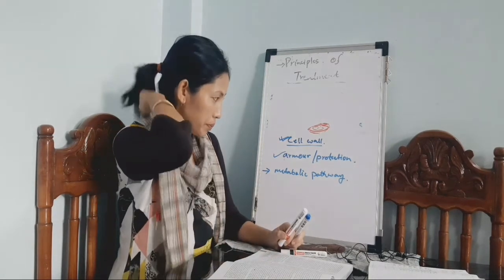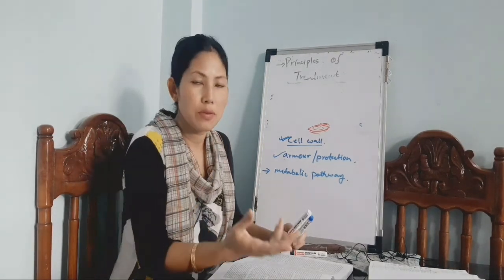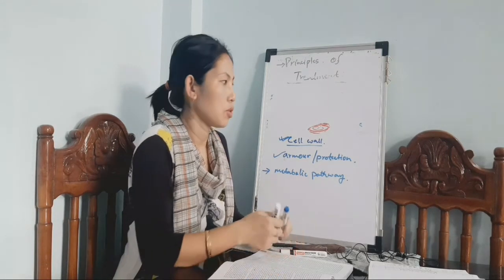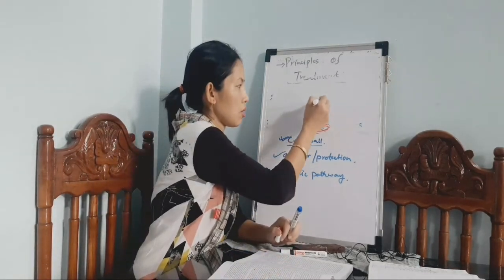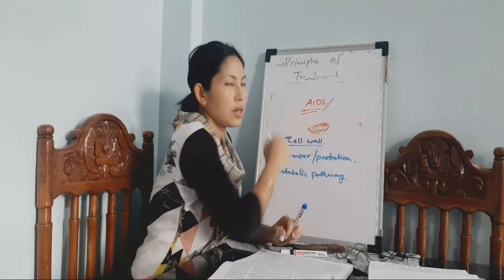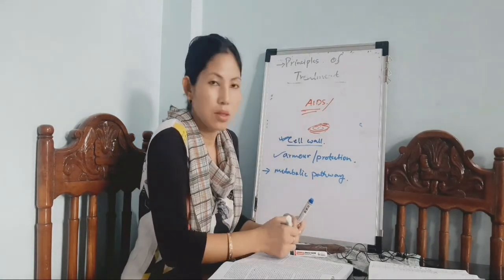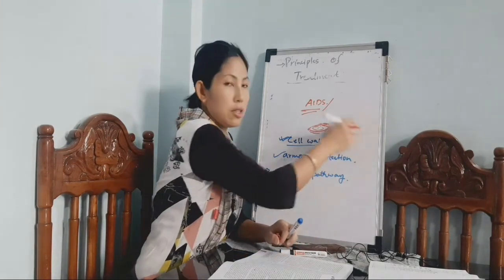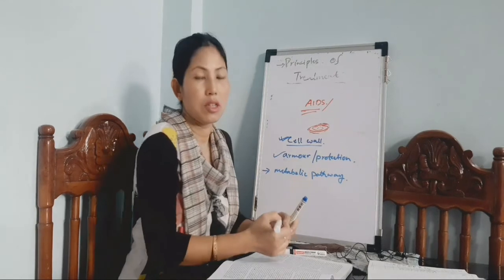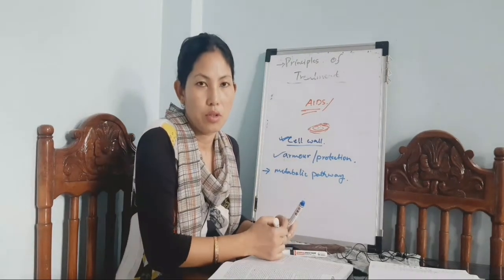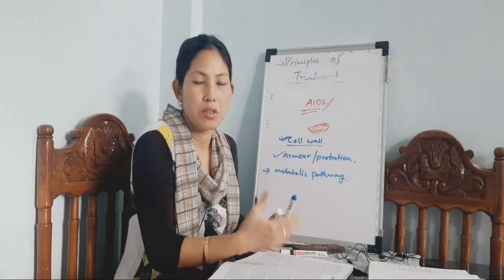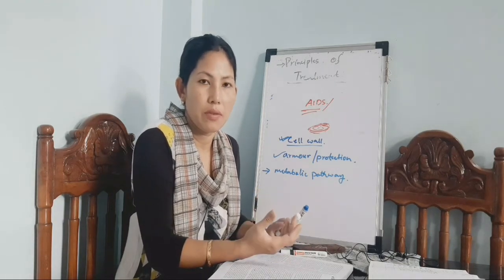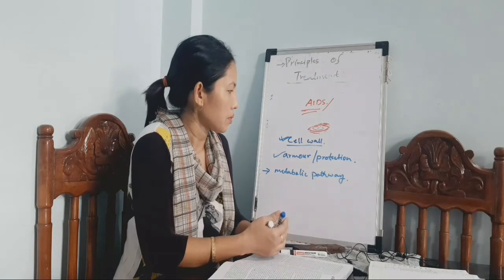But despite all these difficulties, we have some antiviral drugs also. For example, AIDS or HIV infection can be treated by using antiretroviral drugs, which control or minimize the effect of HIV infection, right?